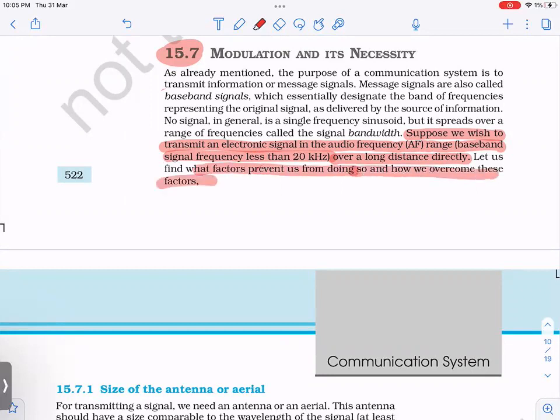So then we will now see what factors prevent us from doing so and how we have to overcome them. So basically, when you are creating a speech signal or any other signal, suppose this has a frequency of 20 kilohertz, then what happens? You cannot transmit this signal as it is, right? There are some problems in that. So first we will see what problems are there.